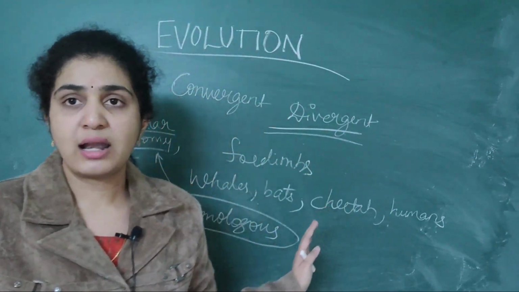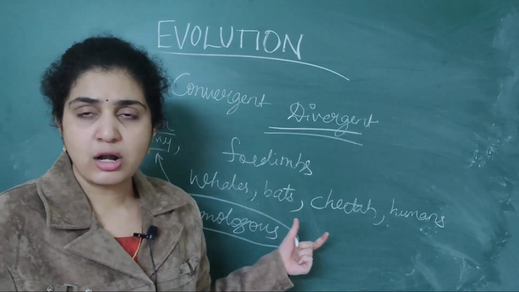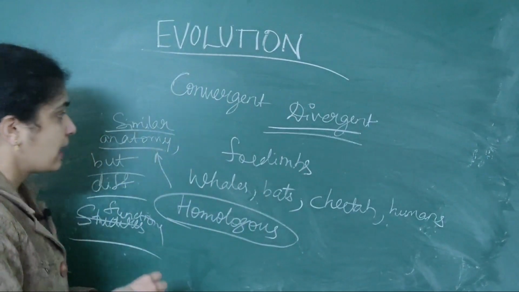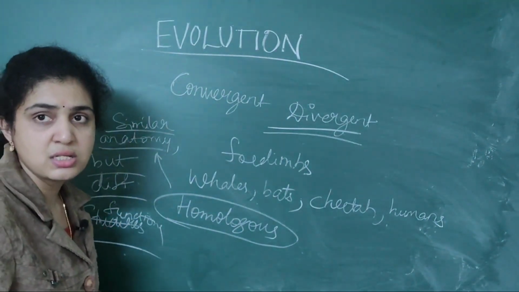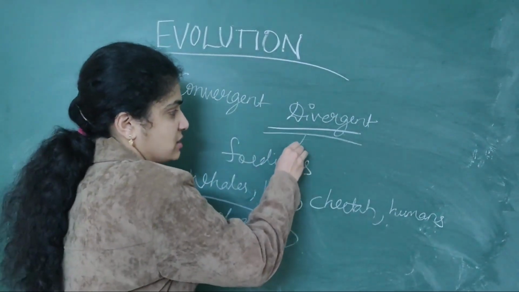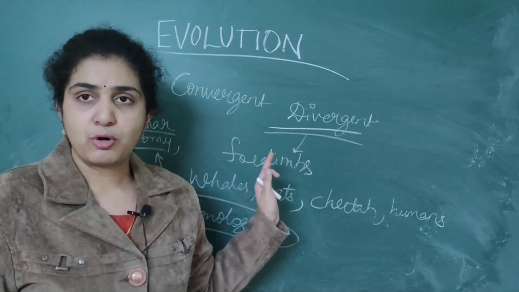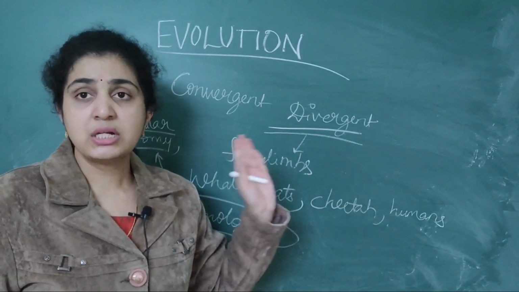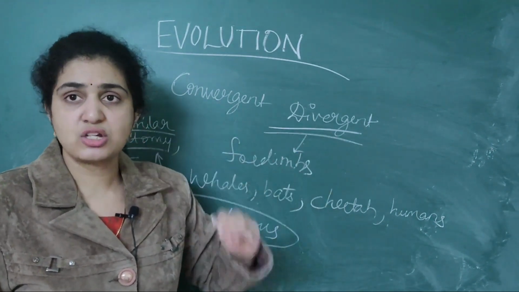This is called divergent evolution. All these organs are called homologous organs, as they share similar anatomy but different functions. This is the most common example given from the NEET point of view. Important NEET question. Every alternate year they ask about divergent evolution in this chapter.